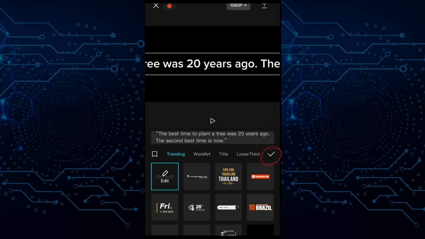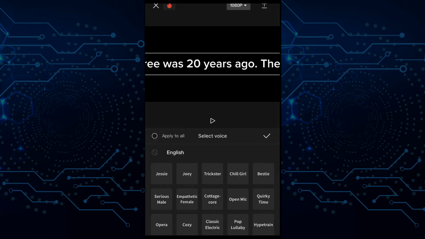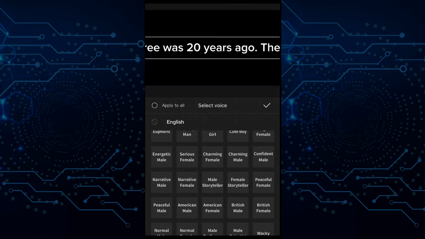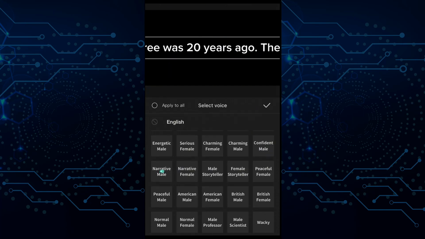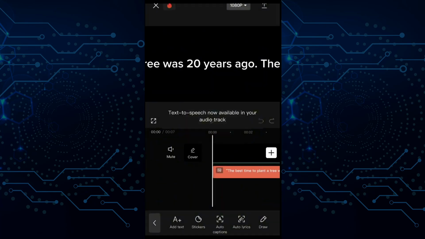Go to the check mark at the right side, check, and you would want to convert the text into speech, so the button is right underneath. Go to text to speech, and here you would want to scroll down and look for narrative male. So here we have it. The best time to plant a tree was 20 years ago. Check, and everything has come together. So let's give it a try.